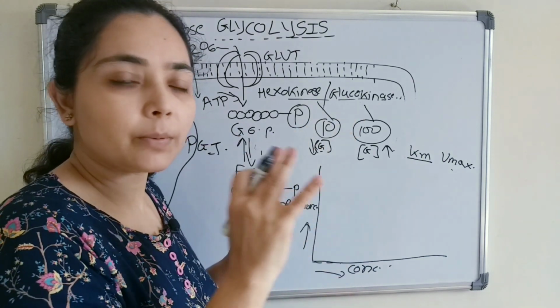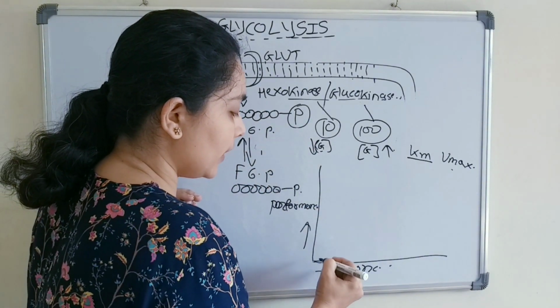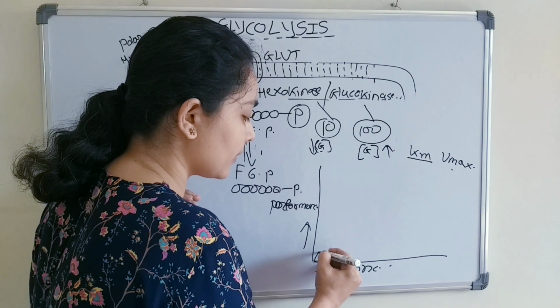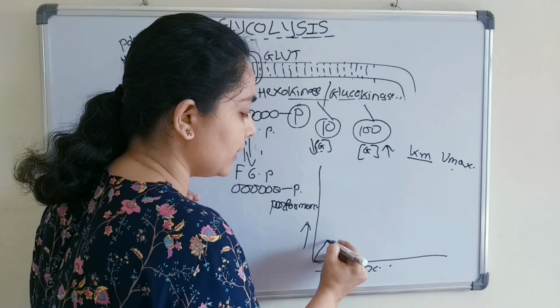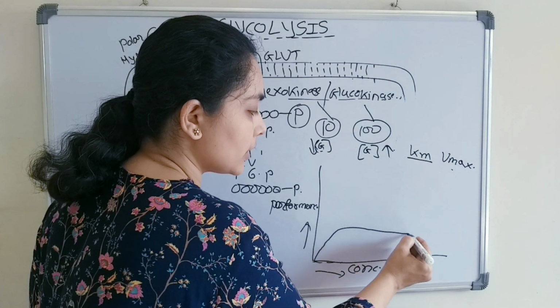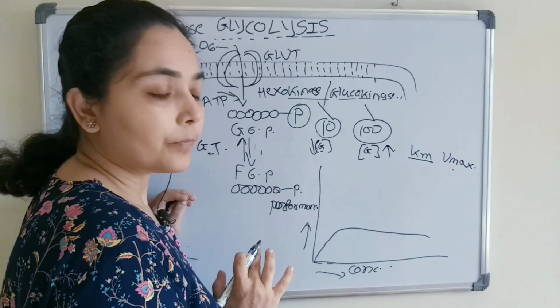It will reach its maximum speed very early. In the same way, with very little glucose concentration, hexokinase will give its maximum speed. Hexokinase will have the high speed, but even if we further increase the glucose concentration, nothing will happen. A plateau stage will come here, right?